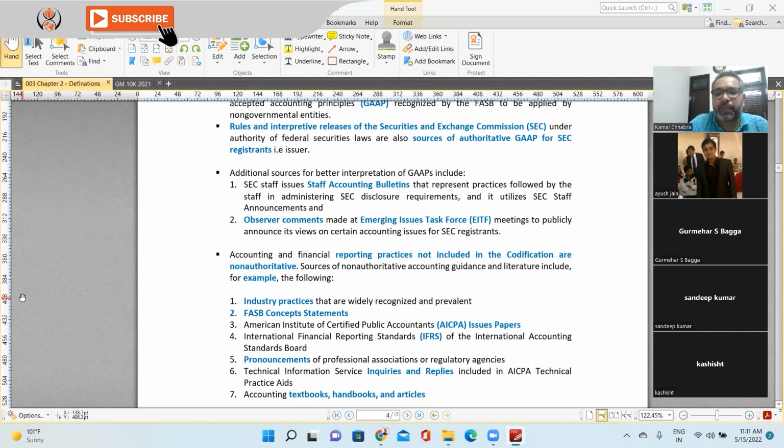Then you can go to those press releases issued by the AICPA or SEC staff, and you can give the reference there: the SEC staff has given this interpretation for this specific matter.